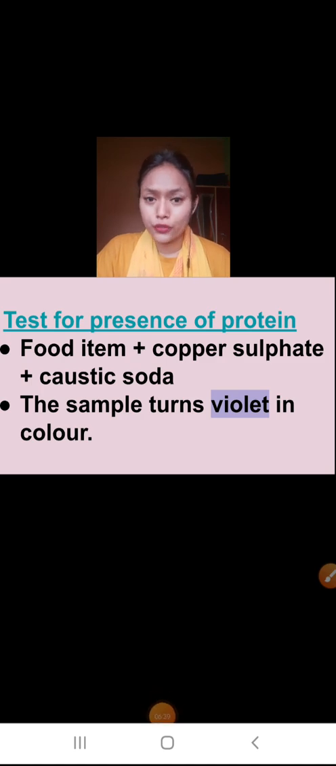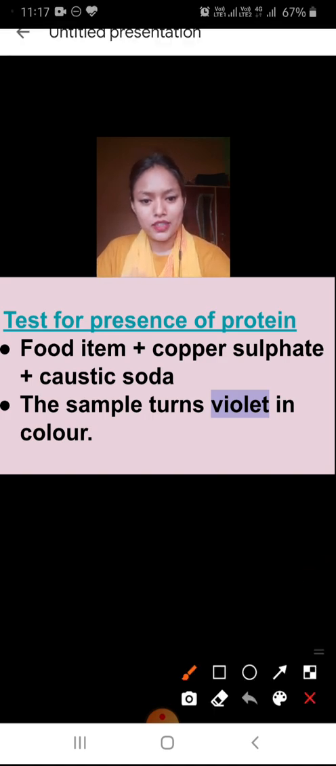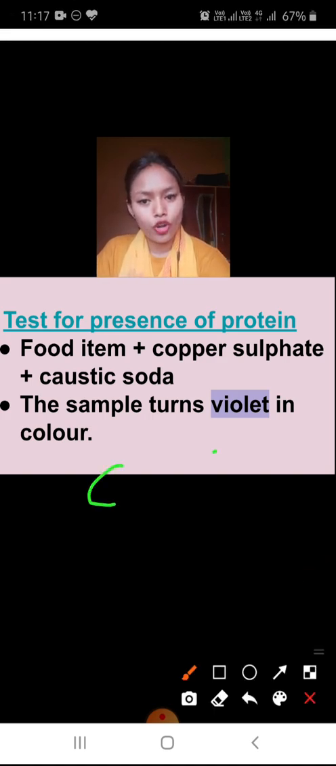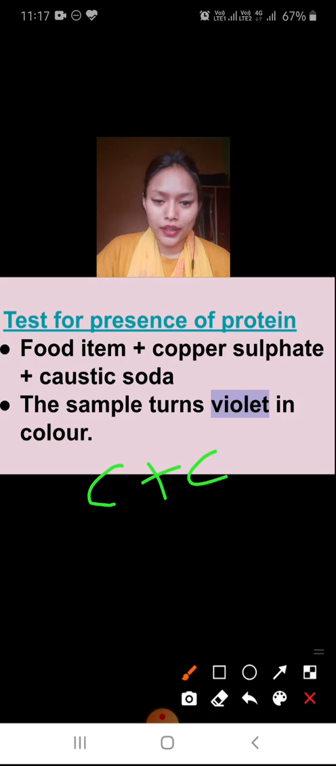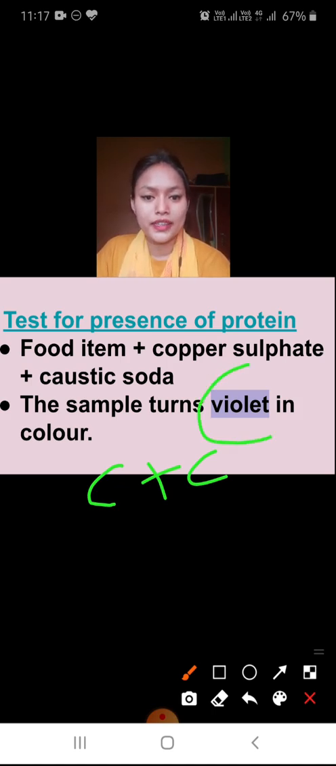We have to take the food item, then copper sulfate solution and caustic soda. You can see CC is there. Caustic soda and copper sulfate solution and the food item, whatever is there. Now, if on adding these two items, the food sample color turns to violet, it means protein is present.